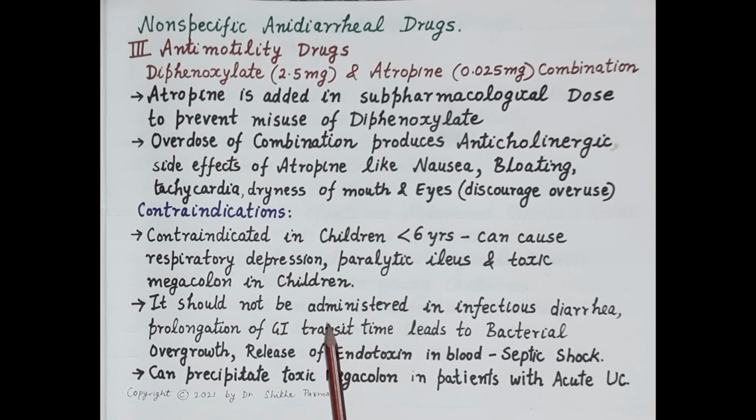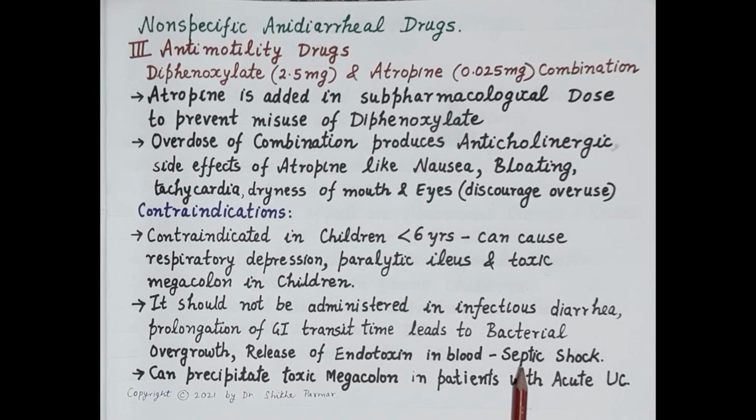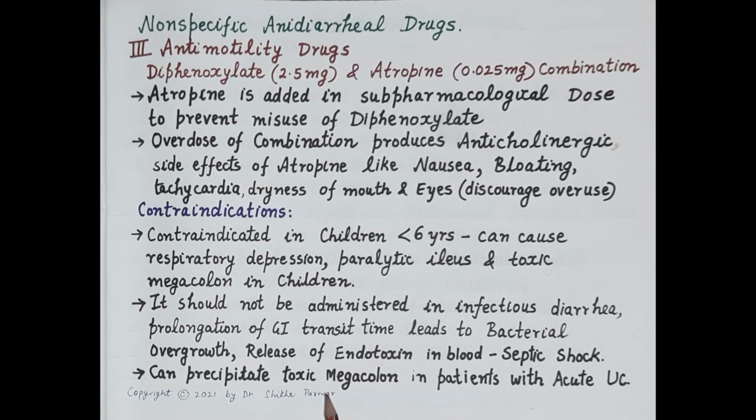It should not be administered in infectious diarrhea because prolongation of gastrointestinal transit time can lead to bacterial overgrowth, for example Shigella, Salmonella, Campylobacter jejuni, and further this can cause release of endotoxins in the blood, which can further lead to septic shock. Diphenoxylate can also precipitate toxic megacolon in patients with acute ulcerative colitis. So it should be administered with caution.